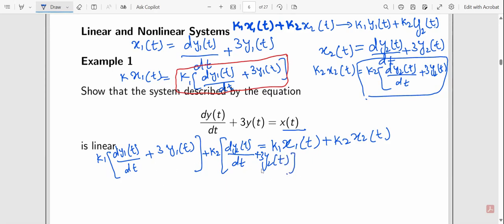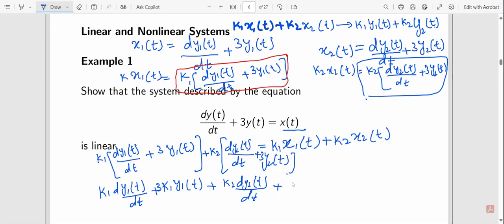Now we multiply k1 inside it, so we have k1 dy1 of t over dt plus 3k1 y1 of t, plus k2 dy2 of t over dt plus 3k2 y2 of t.